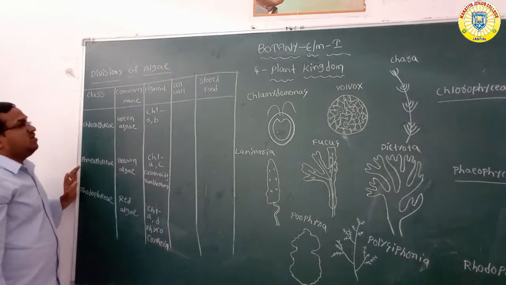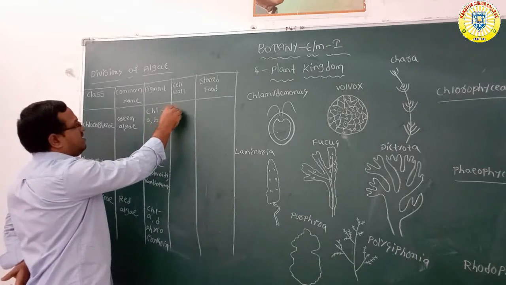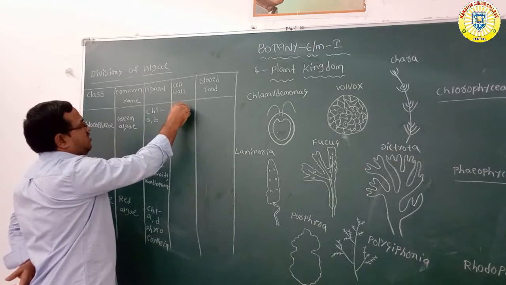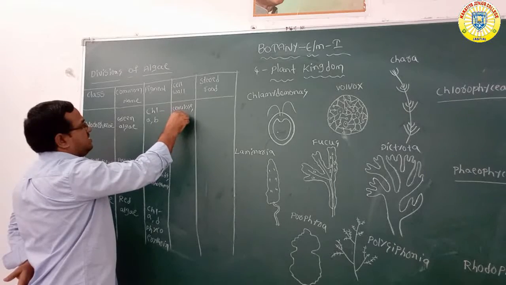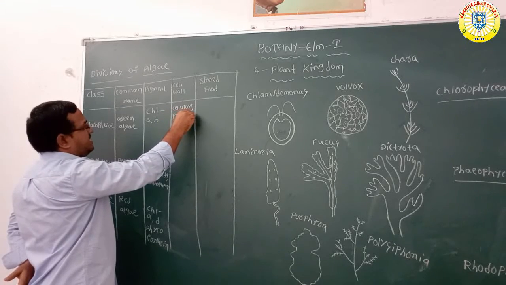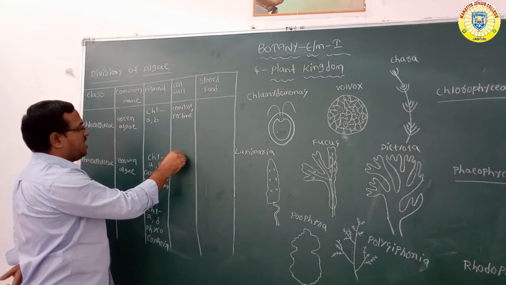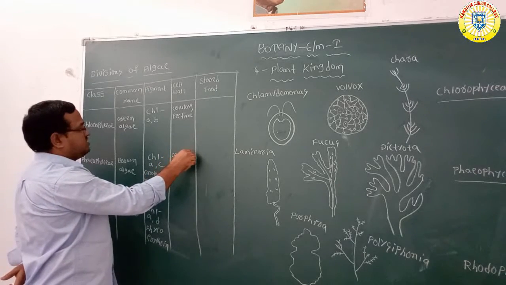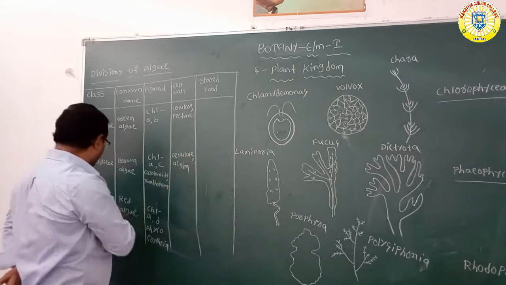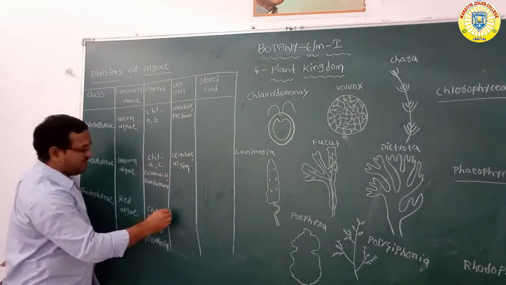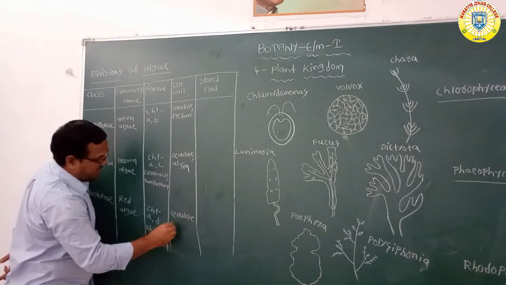But what is the cell wall? In Chlorophyceae, the cell wall is made up of cellulose and pectin. What about in Phaeophyceae? The cell wall is made up of cellulose and algin. What about Rhodophyceae? The cell wall is made up of cellulose and pectin.